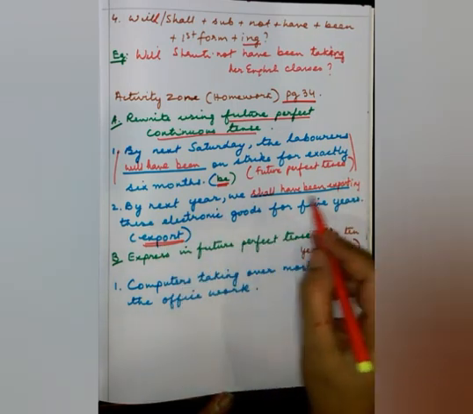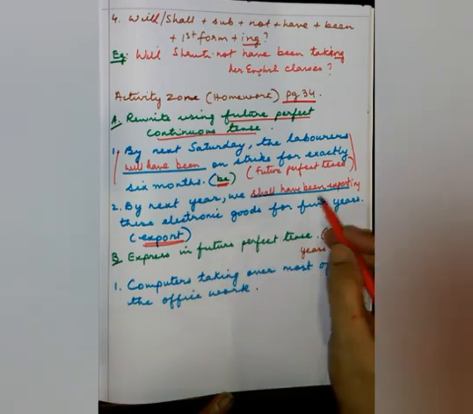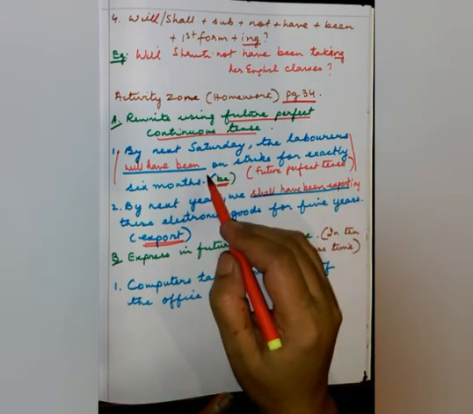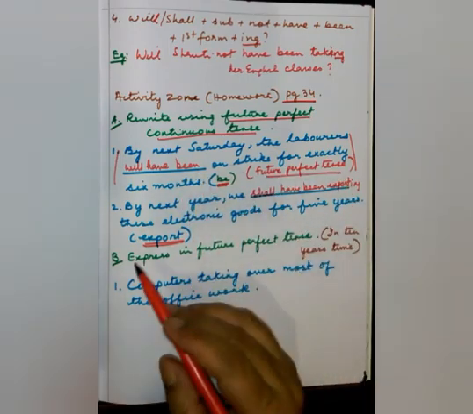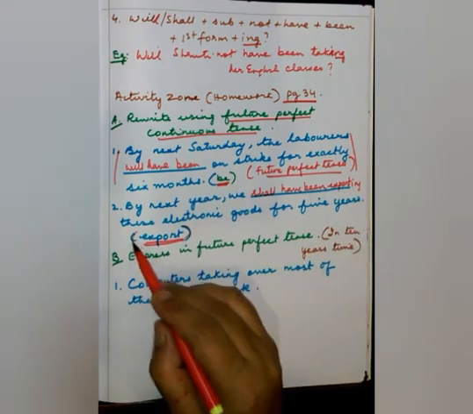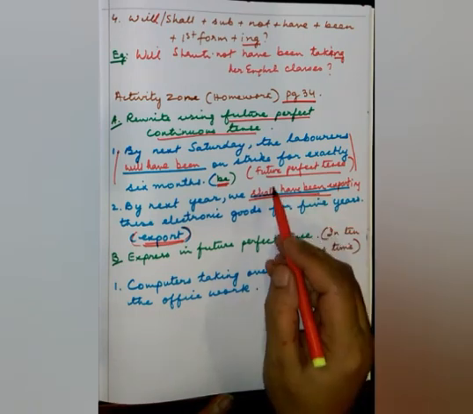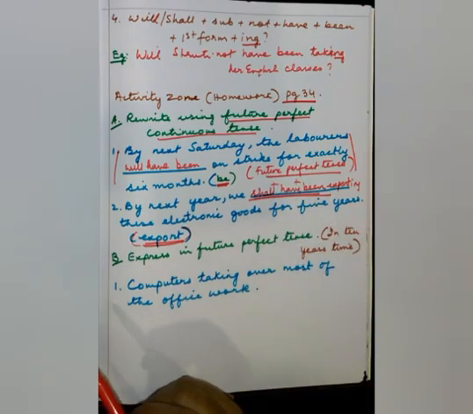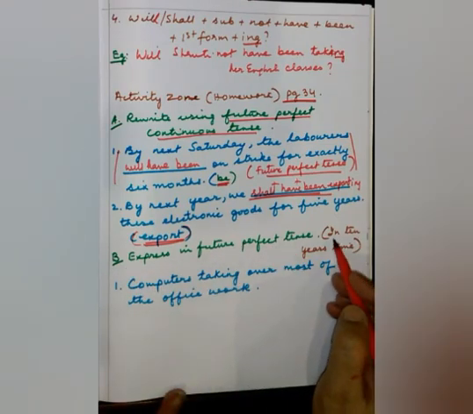By next year we shall have been exporting these electronic goods for 5 years. Only number 1 we are going to use future perfect tense, but for number 2, number 3, number 4 we will be using future perfect continuous tense. Whatever is given in brackets, please add ing to it and follow this format: shall plus have plus been.